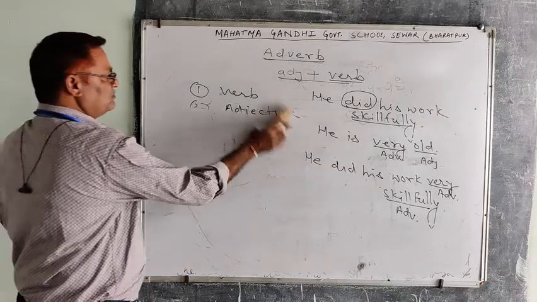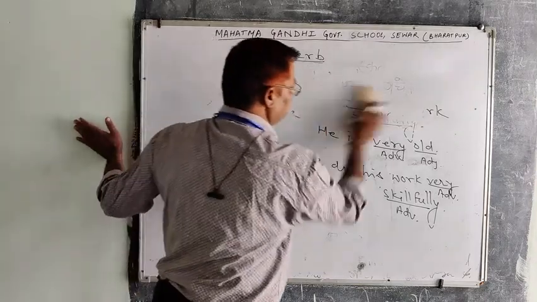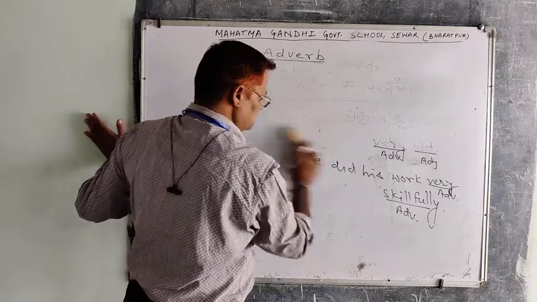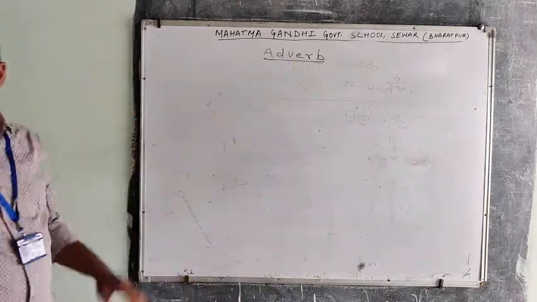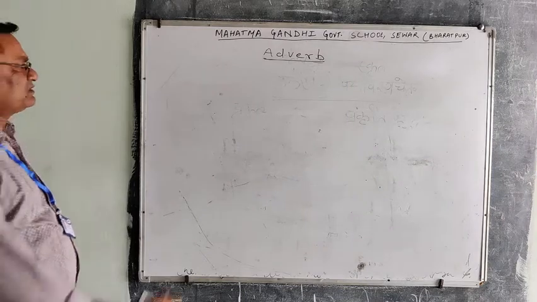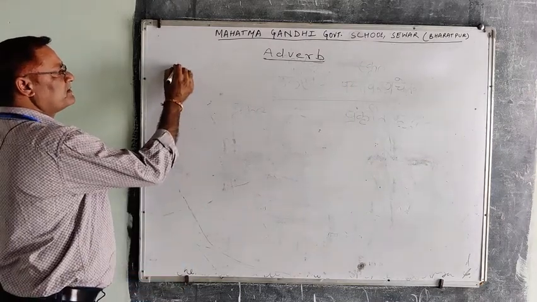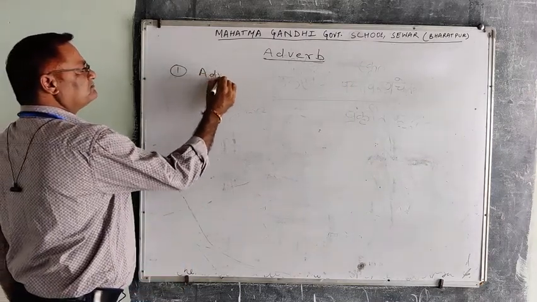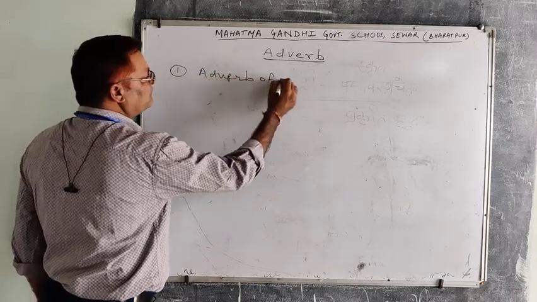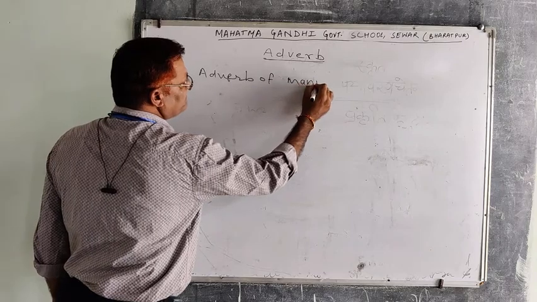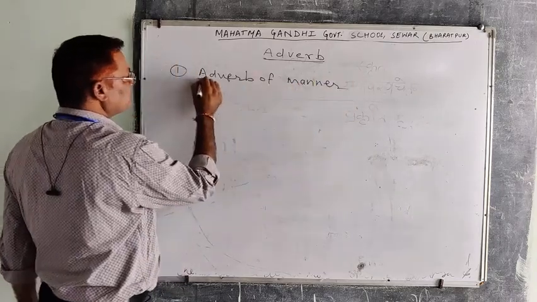Now we come to the parts of adverb. What kinds of adverbs can there be? First of all, I would like to tell you adverb of manner.